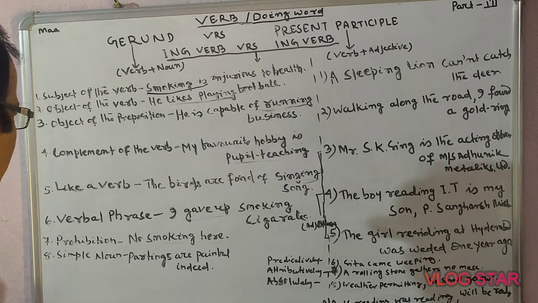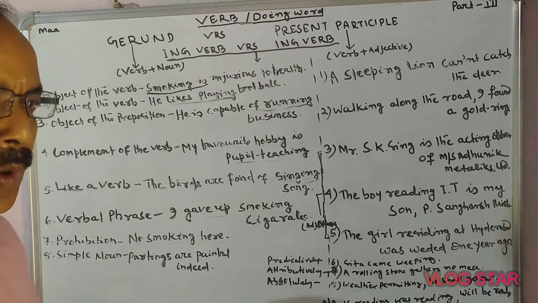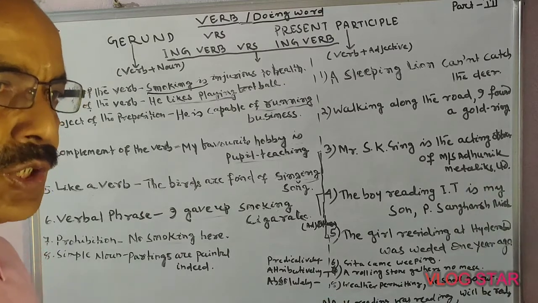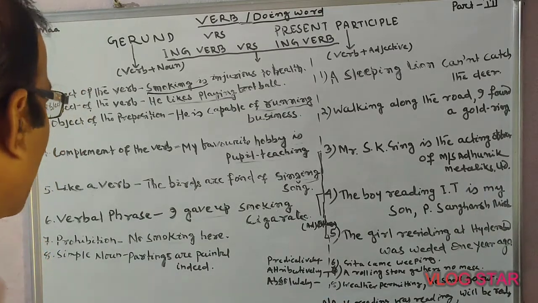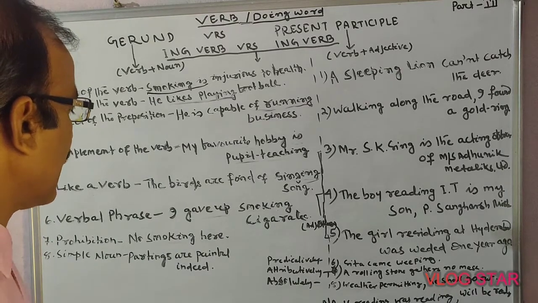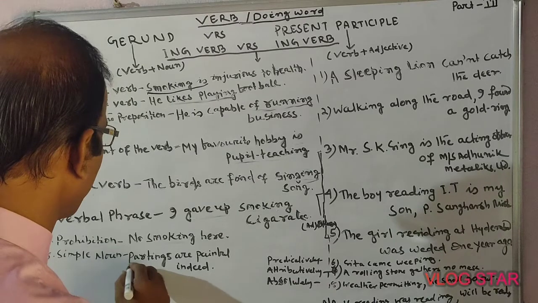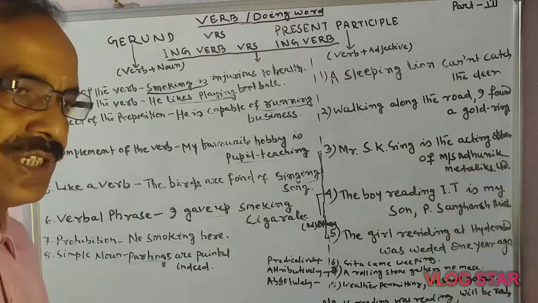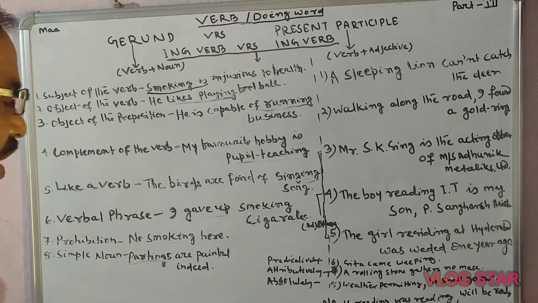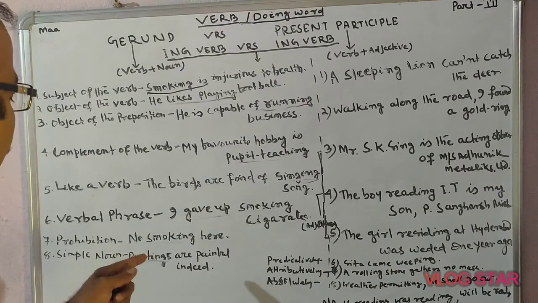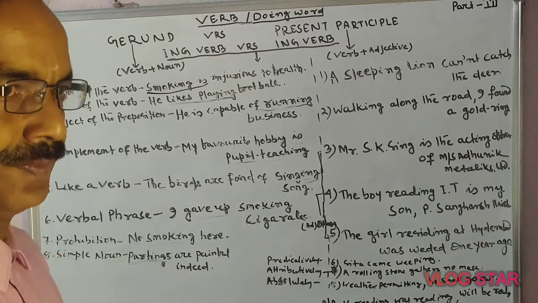The next one is simple noun. In case of a simple noun, how is it used? The verb becomes directly a noun. For example, partings are painful indeed. Partings is recognized as a verb but used here as a noun.